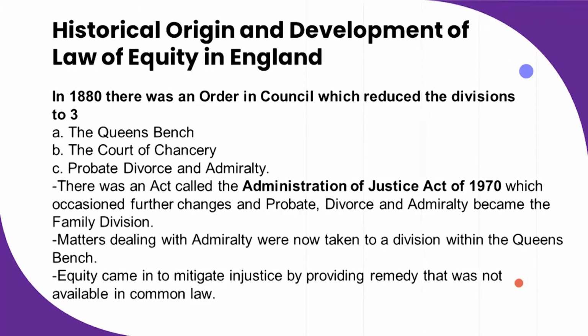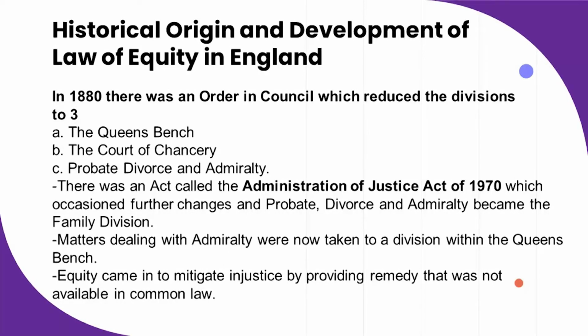As we have said, there was only common law in England, and there were only three courts, which were the King's Bench, the Court of Common Pleas, and the Exchequer. However, because of the rigidity of common law, there had to be the Court of Chancery, after the king used to be implored by the plaintiff. Then there was also a need to merge the two courts together, which gave rise to the Judicature Act of England of 1873 and 1875, which made the High Court have 5 divisions: the Queen's or King's Bench, the Court of Common Pleas, the Exchequer, the Chancery, and the Probate, Divorce, and Admiralty Court.